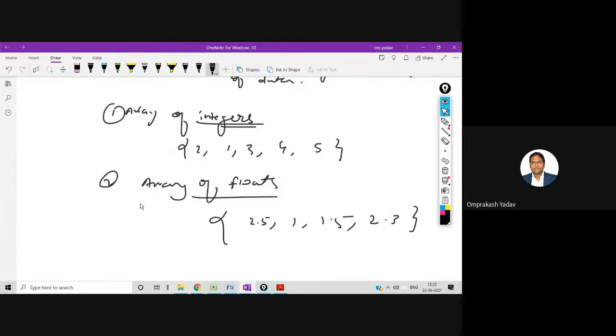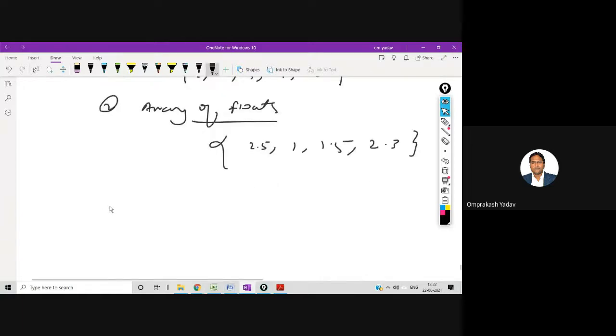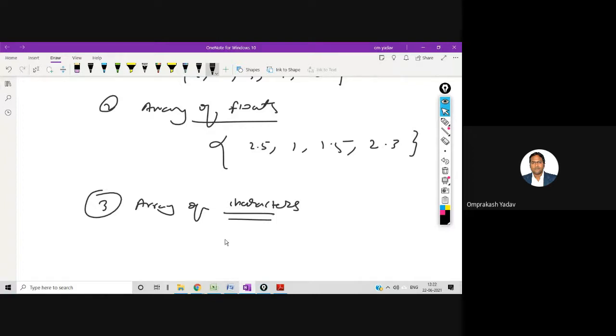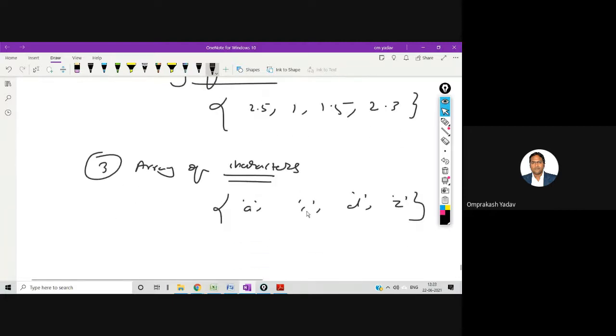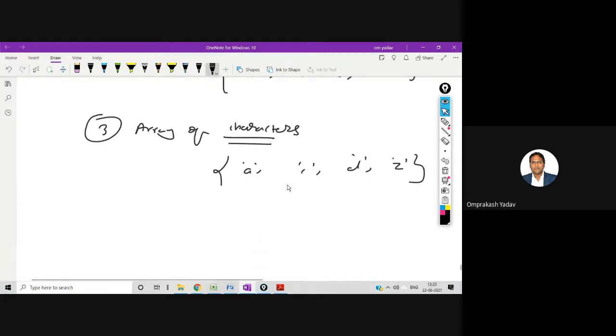We should have only one, same, similar type of data element. For example, array of characters: here we can have letter A, letter C, D, Z. All these are an array of characters. I don't have any integer or float value in this. Only characters will be there.